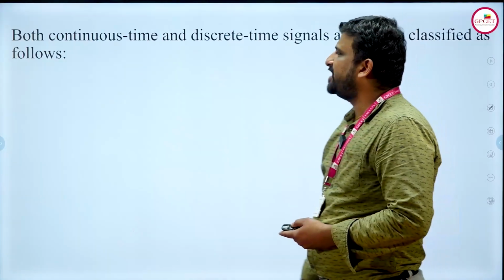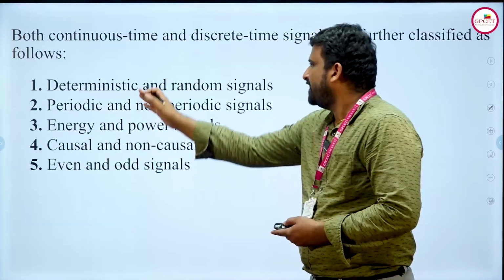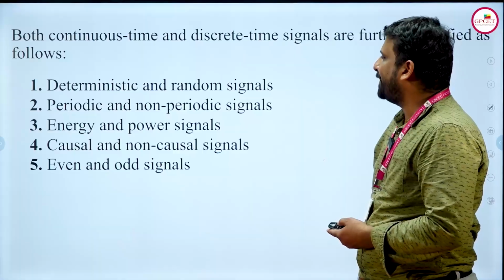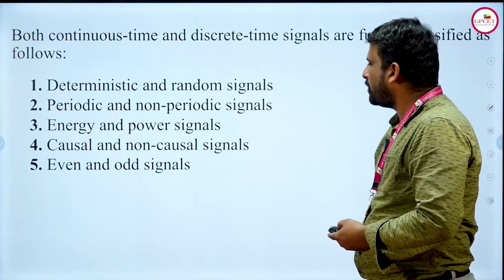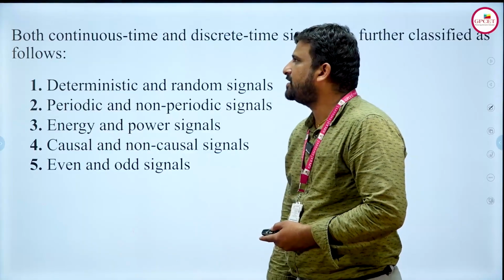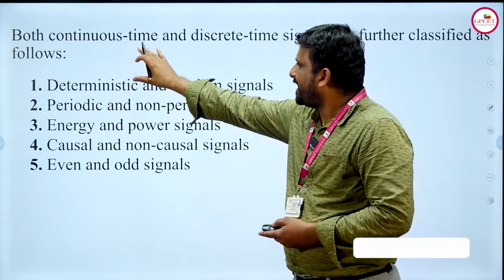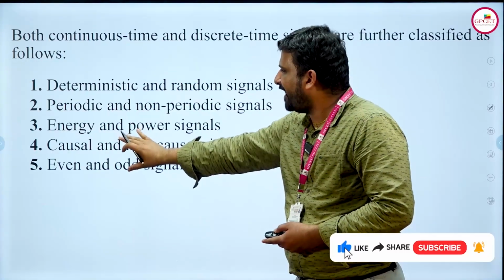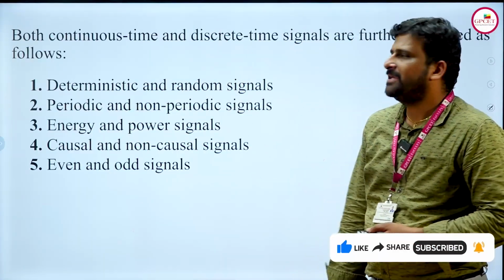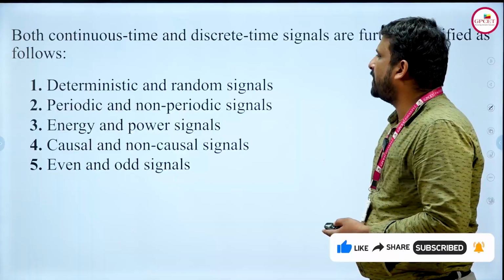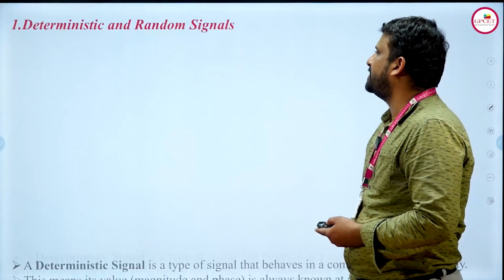And finally, keeping both continuous and discrete time signals in mind, the further classification of signals is: deterministic and random signals, periodic and non-periodic signals, energy and power signals, causal and non-causal signals, even and odd signals. So we can see these 5 types of signals in both continuous time signals as well as discrete time signals. And finally, we will see what deterministic and random signals are.